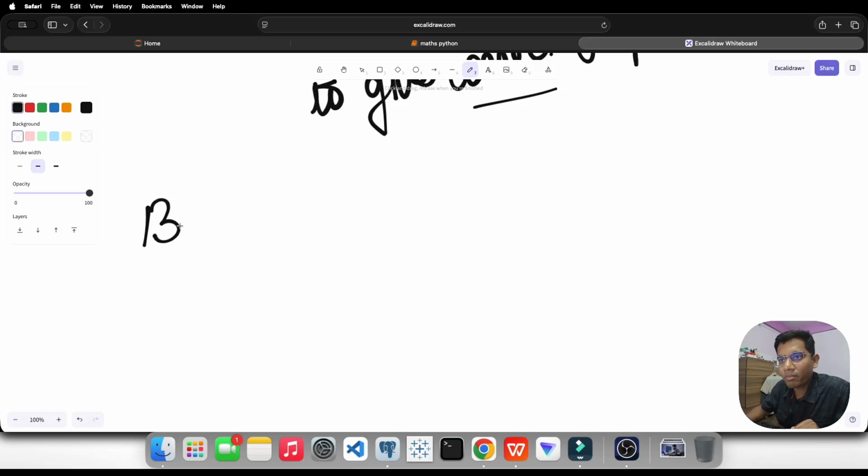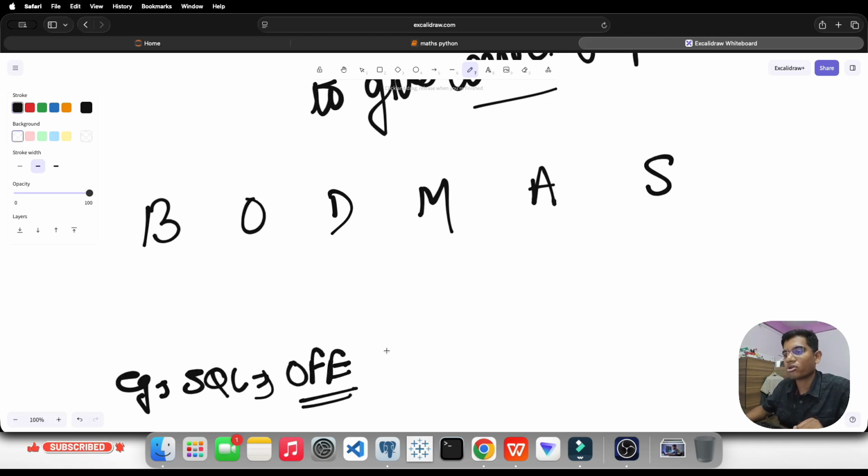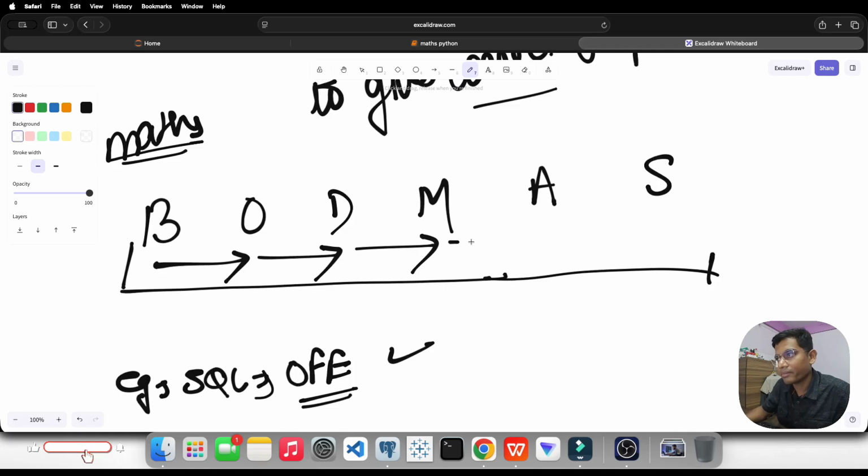Let me write here BODMAS. For example, in SQL we have an order of execution, right? There's an order of execution in SQL. Same thing in maths, there is also an order of execution. So this is what order of execution in maths is all about. First is B, then you have to go to O, then D, then M, A, S. Right now you might be thinking what it is all about.